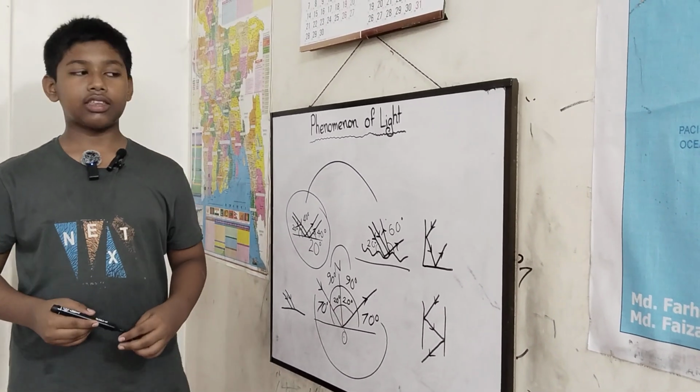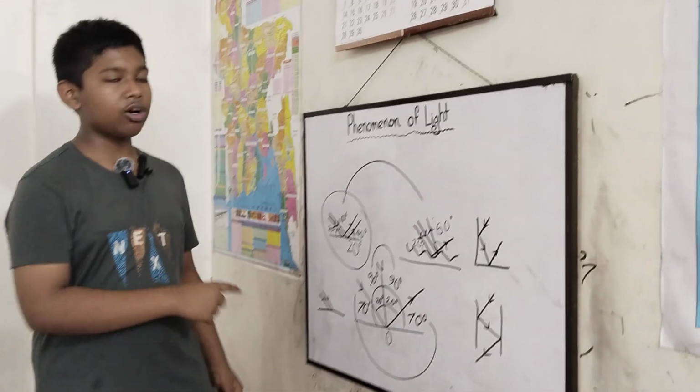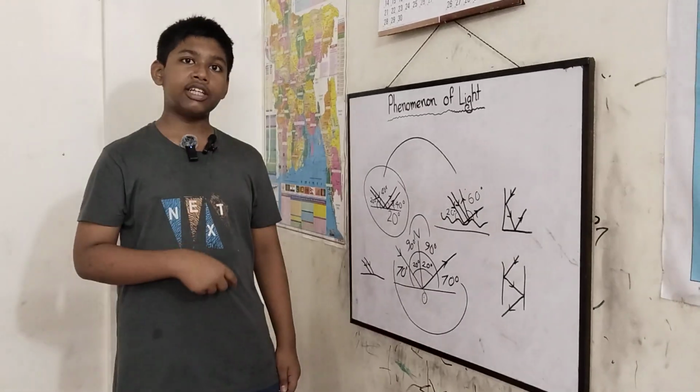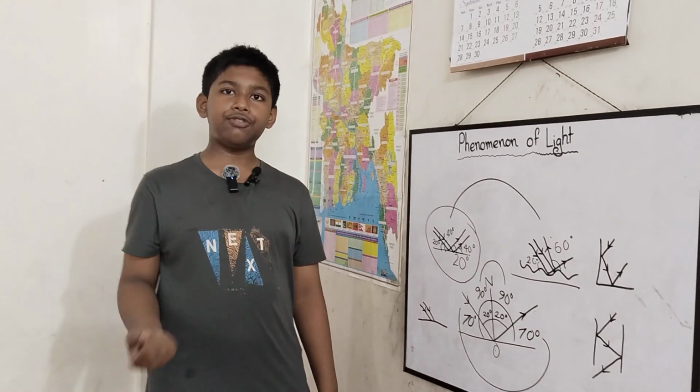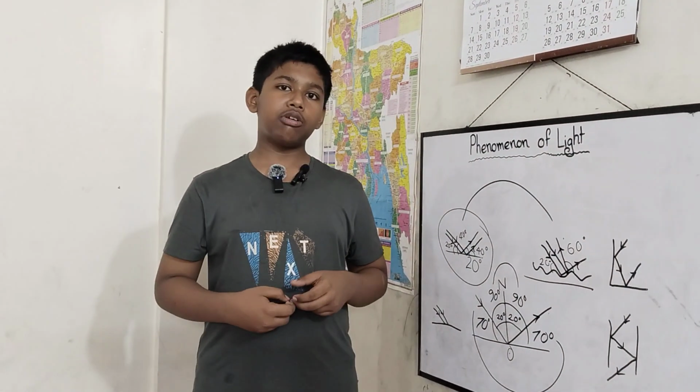So that was all for today. We learned about three types: reflection, absorption and refraction, and reflection of two types, that is diffused or irregular, and regular.